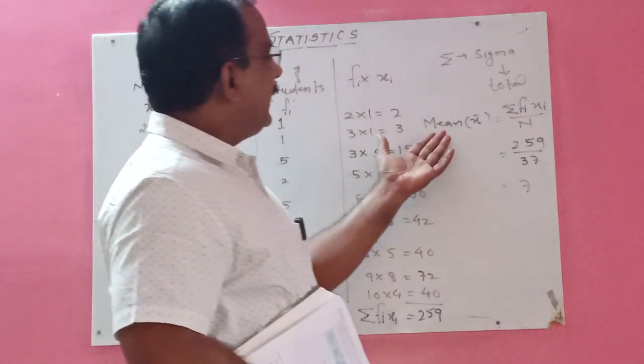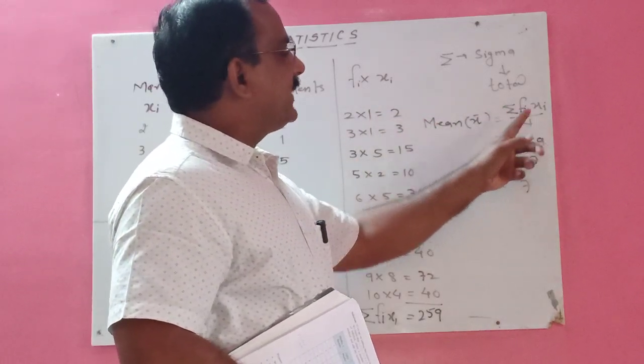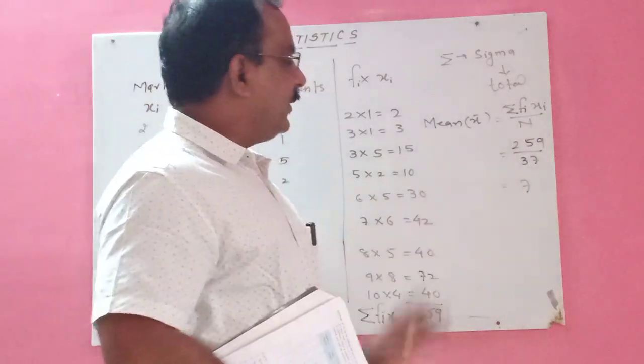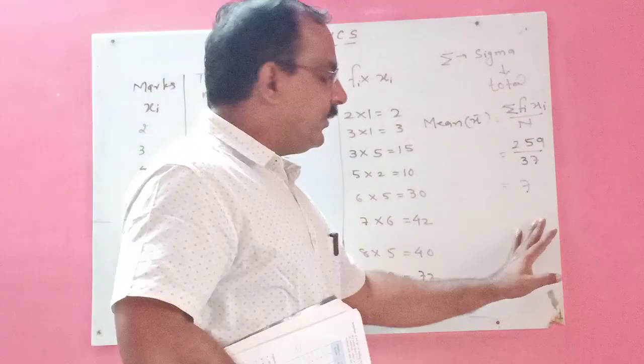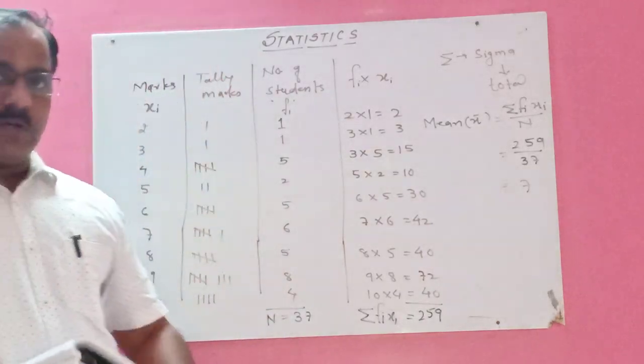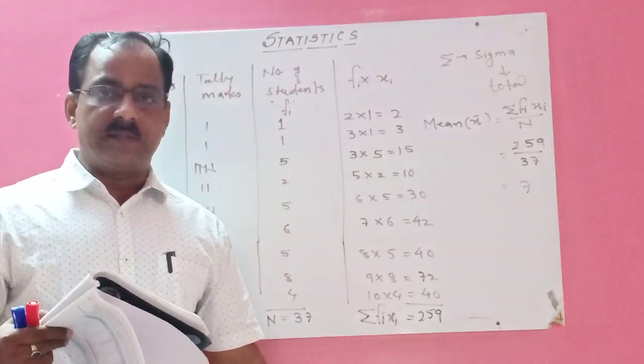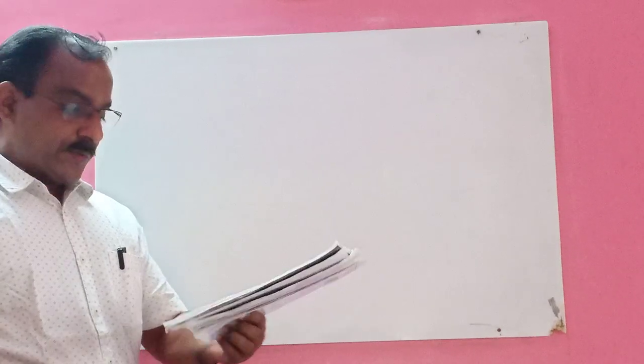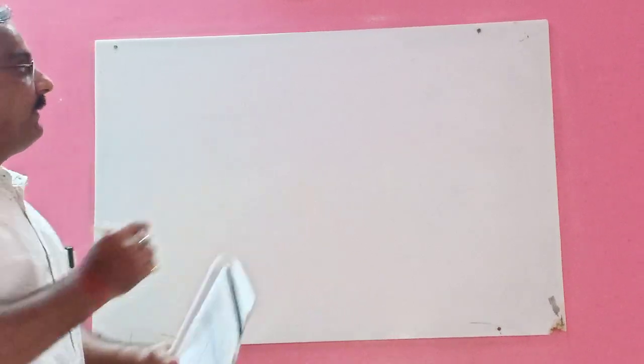And then mean is equal to sigma Fi xi upon n. Write this down and you will get the answer 7. Finally, you write down here, therefore arithmetic mean is equal to 7. So this is your solved example. So children, you can see your practice set 11.1.